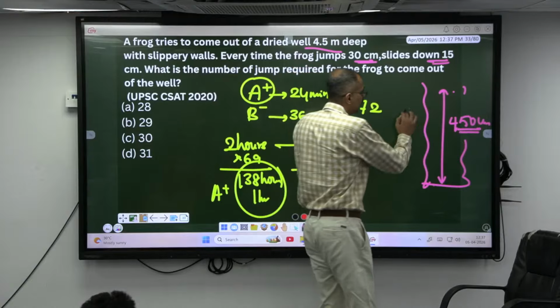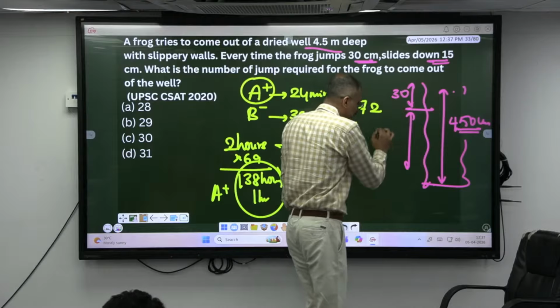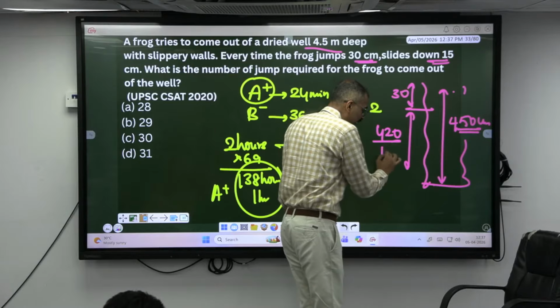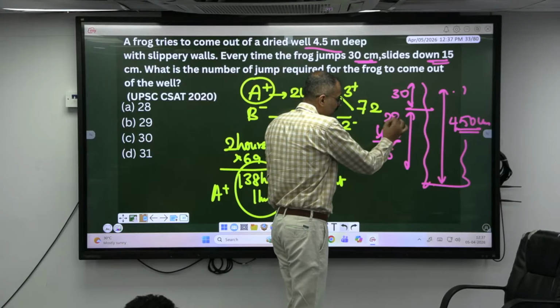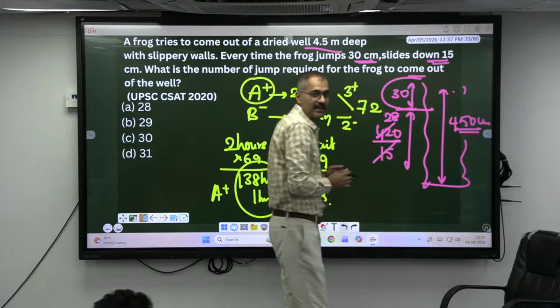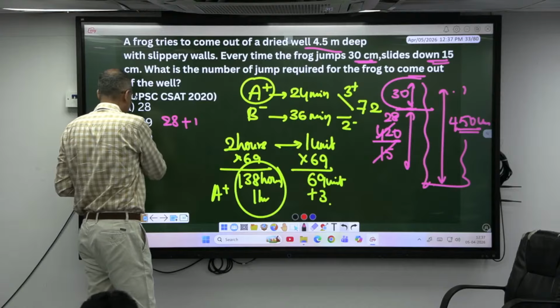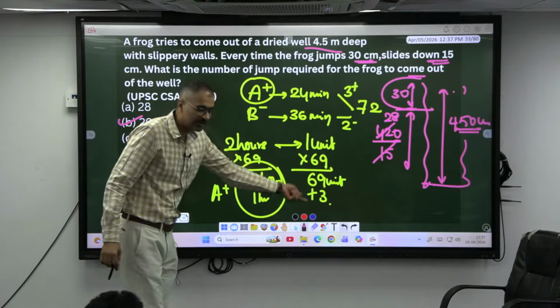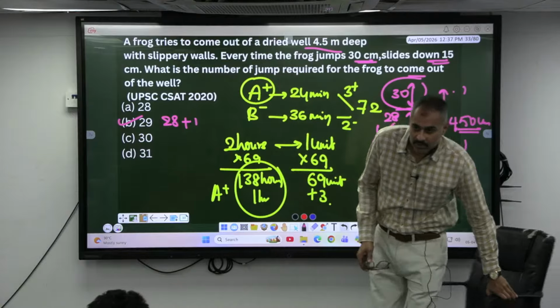If you take out this 30, how much is remaining? 420. This 420 divided by 15 is how much? 28 jumps. Till here 28 jumps. The last jump will be how much? 30. So totally how many jumps? 28 plus 1 for the last. It is the same as before, 69 plus 1. Understood? Same logic.